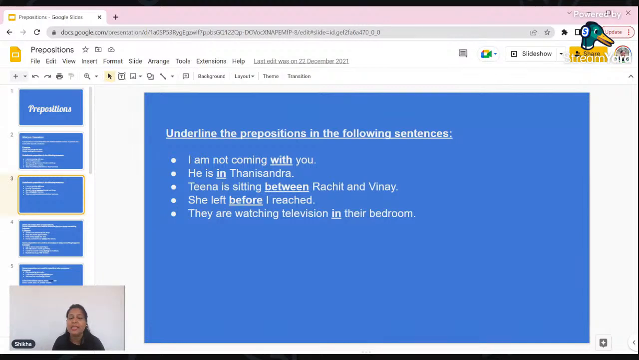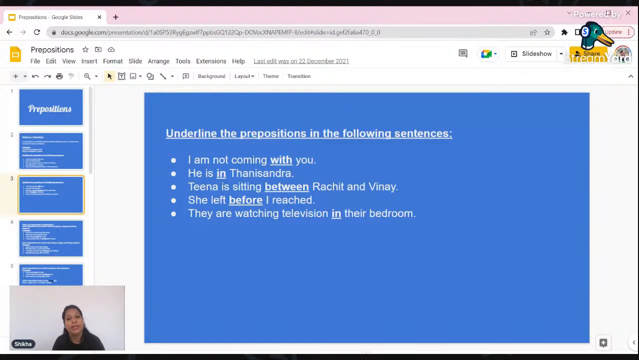In the same way, he is in Thanisandra. When you are talking about where the person is right now, the location of the person, in that case we will be using this word in. He is in Thanisandra. He is in Bangalore nowadays. Okay, he is in America nowadays. That means we are talking about something present, where the person is right now. Maybe your friend comes and asks you, where is your son?